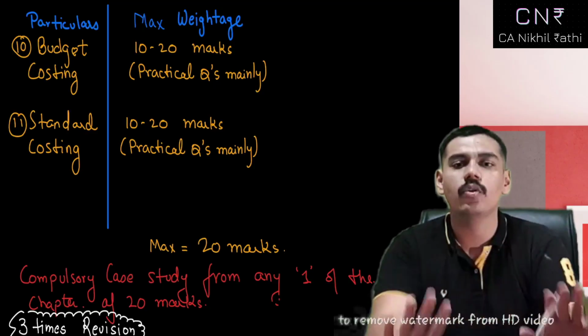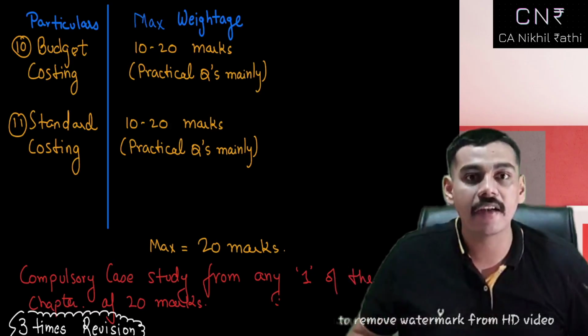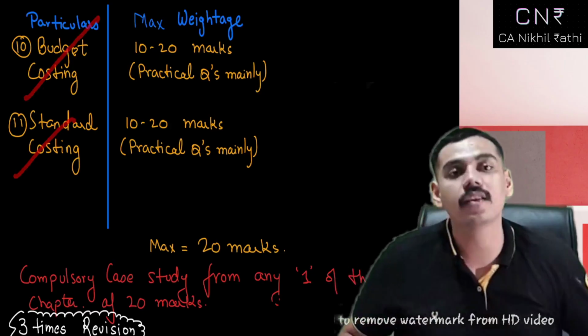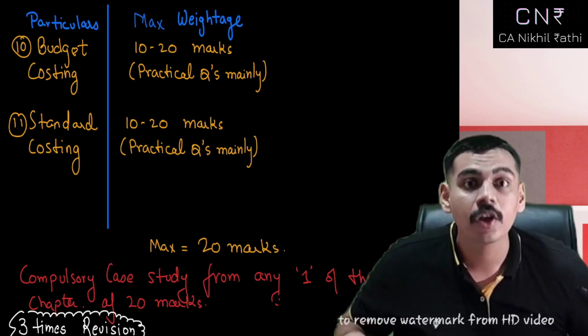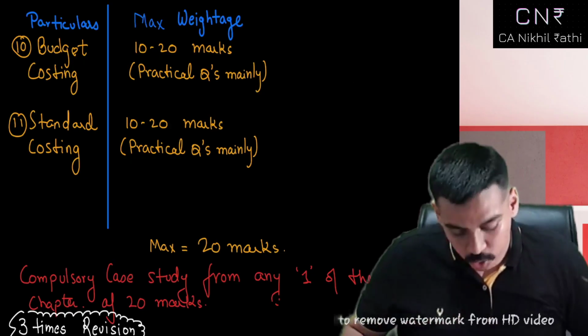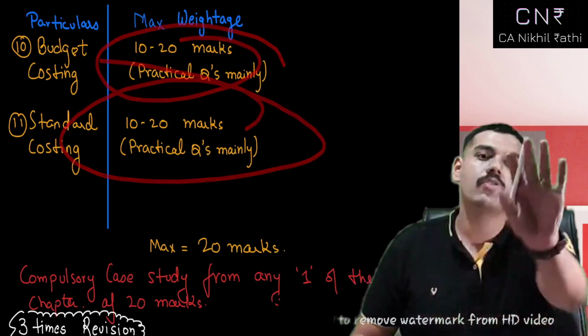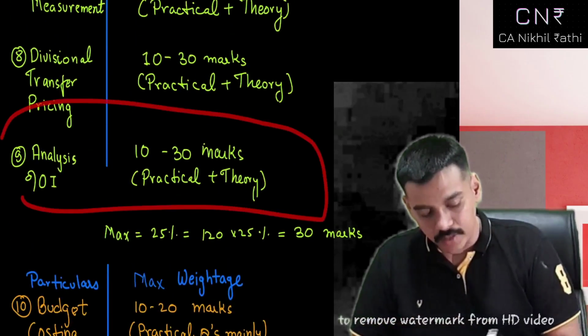Frankly, it does not make you any less of a chartered accountant. One of my best friends has left both standard and budget, and he's still earning 12 to 16 lakhs per annum, 12 lakhs plus variable. So frankly, leaving one chapter or two chapters doesn't make you less of a chartered accountant. What matters is what you have done in those remaining chapters.